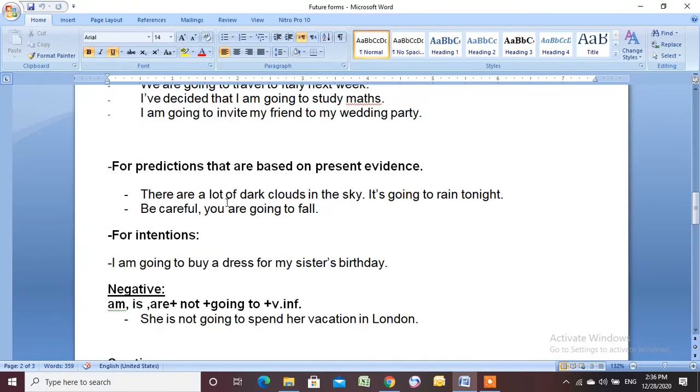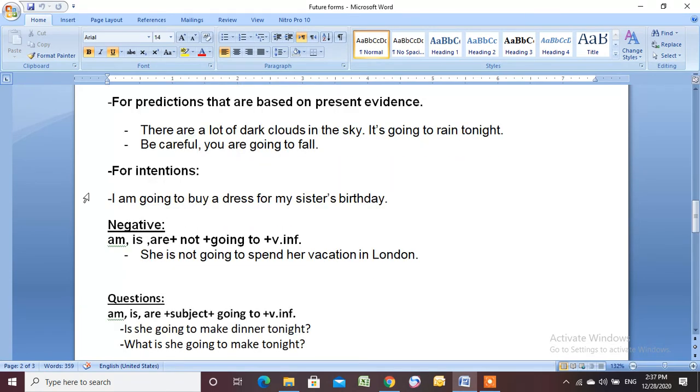So there are a lot of dark clouds in the sky. It's going to rain tonight. Why? I have a proof. Or, be careful, you're going to fall. Also, I use this form to talk about intentions. So I'm going to buy a dress for my sister's birthday. This is my intention, or this is what I intend to do.